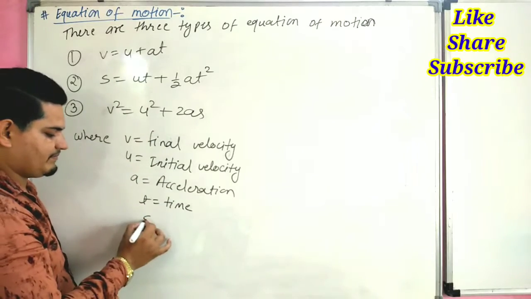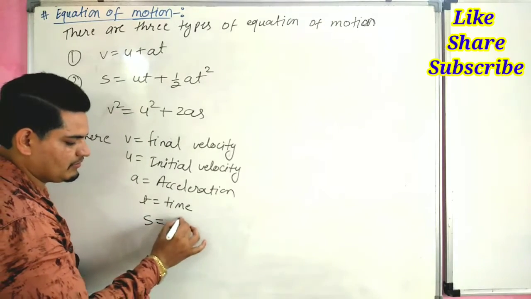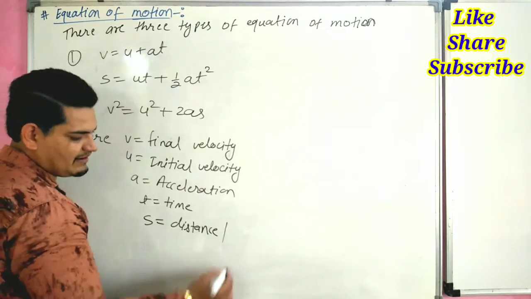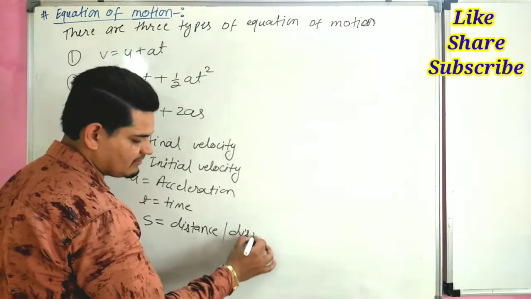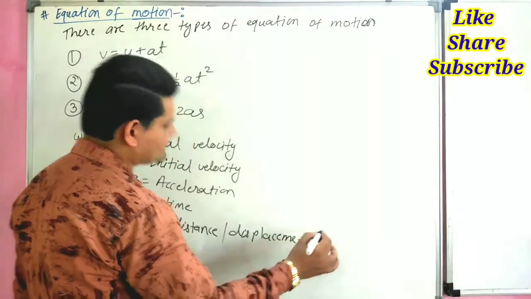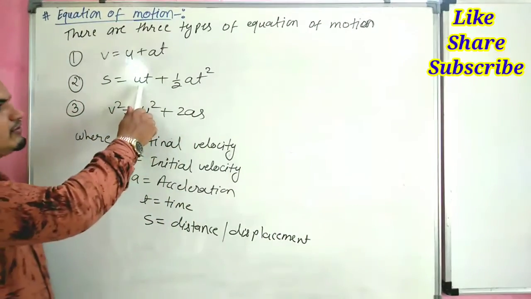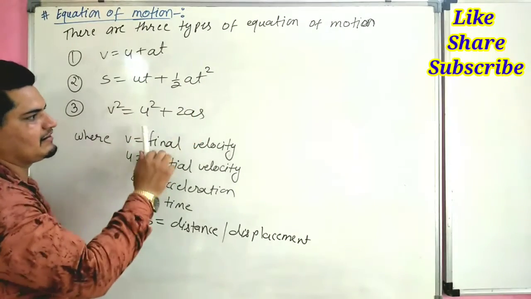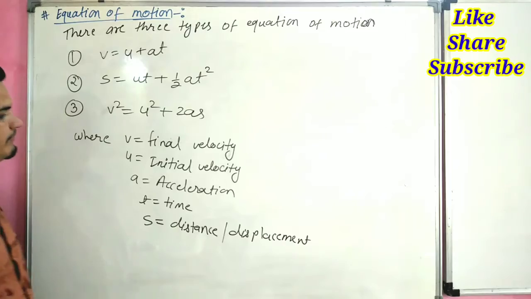And s is equal to distance, or we can say displacement. u is initial velocity, t time, a acceleration, all of you know.